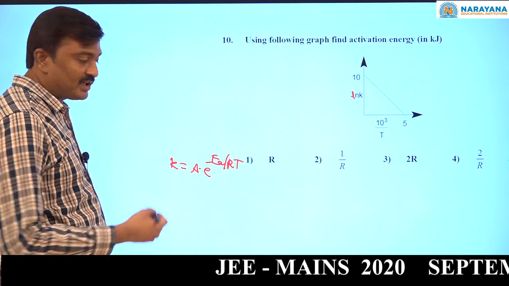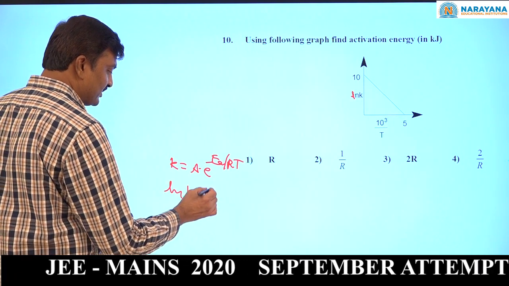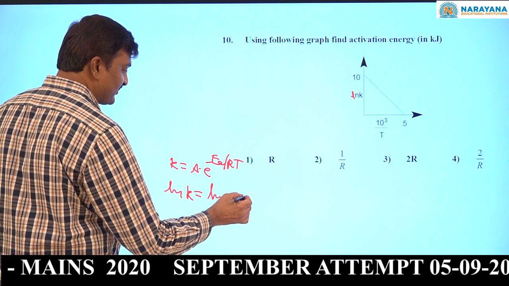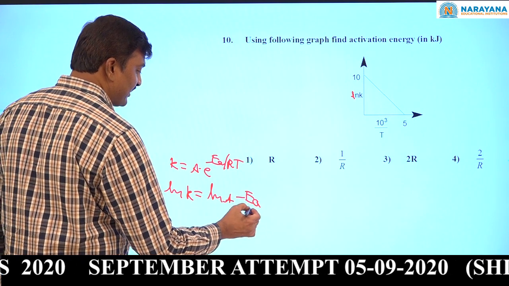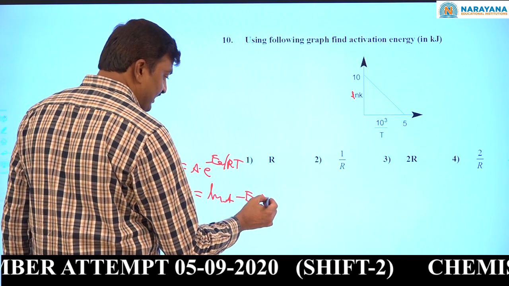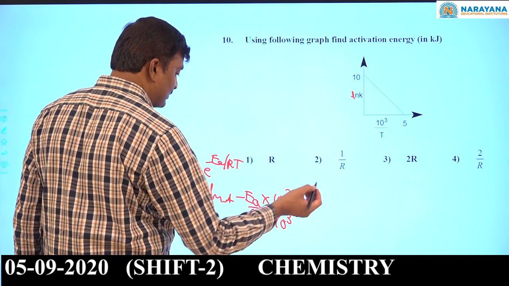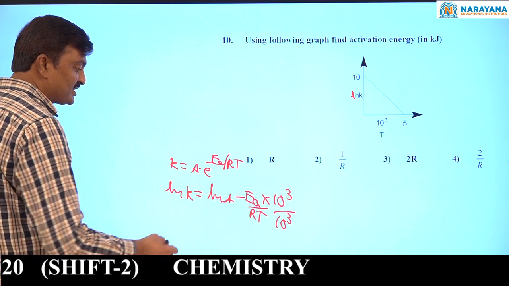If you take the natural logarithm on both the sides, now ln k equal to ln A minus Ea by RT. Now multiply this one with 1000 and divide this one with 1000, then value it will not change.